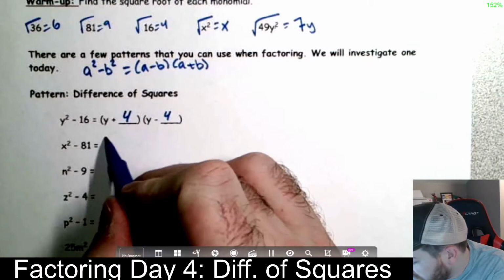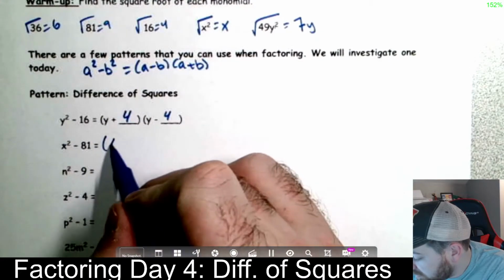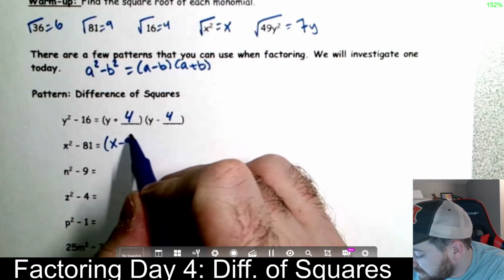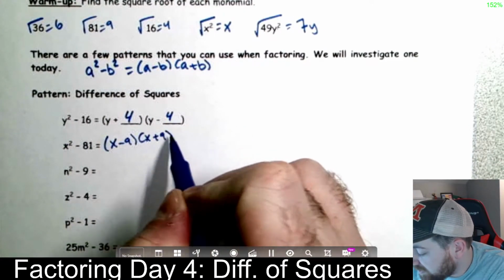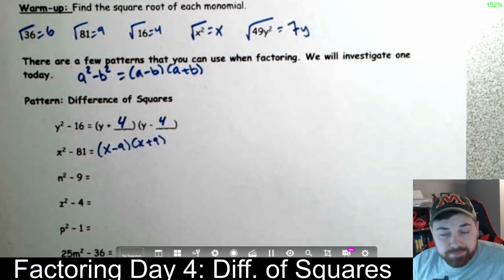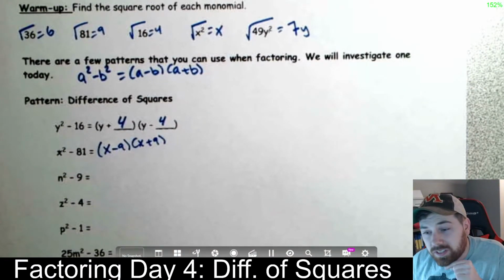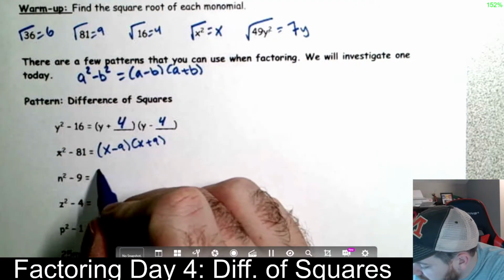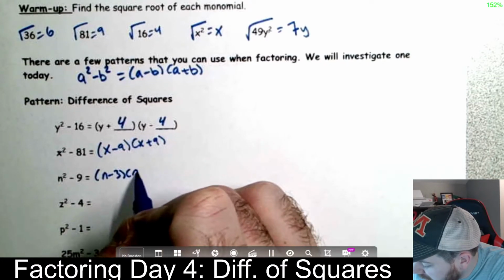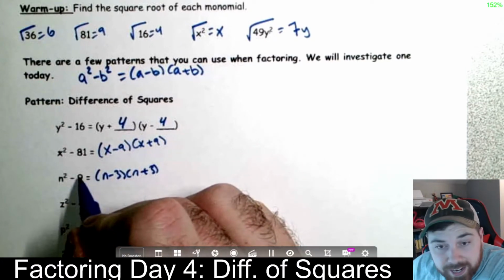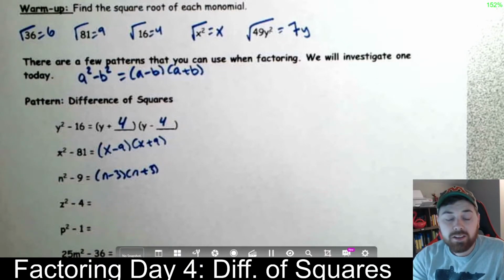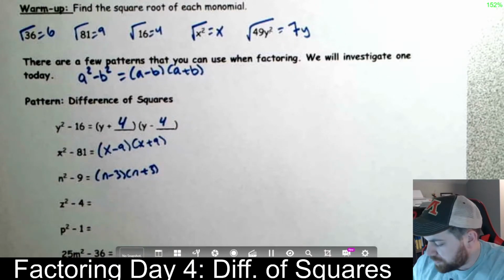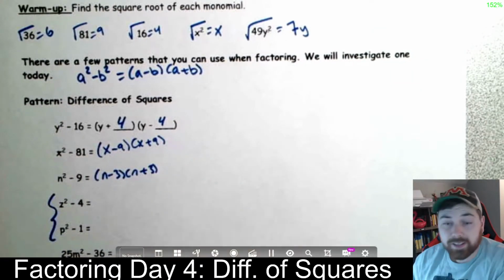That's it, nothing to it. For this one, the square root of this one is x. The square root of this one is 9. So I'm going to put x minus 9, x plus 9. That's it. Done. To be clear, you can do this with the TLC is equal to 1 setup. It just takes a little bit of work. This one right here, we got n minus 3, n plus 3, because the square root of 9 is 3. And the next two are going to work very much the same. So do these on your own. I'll check them with you in class tomorrow.